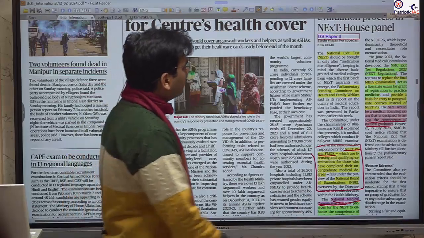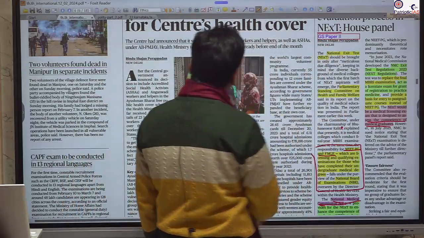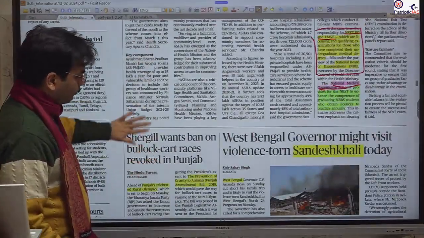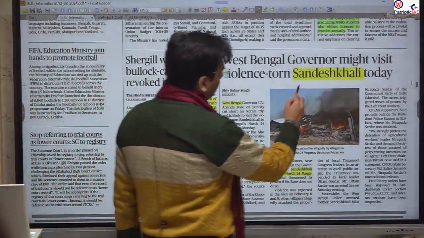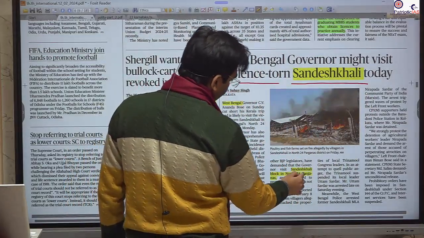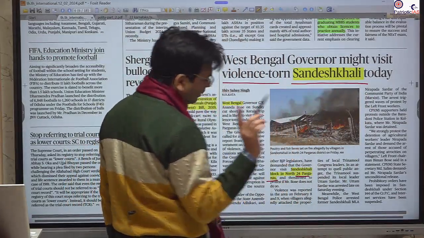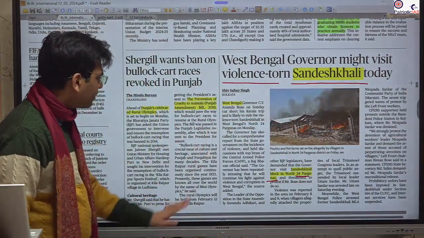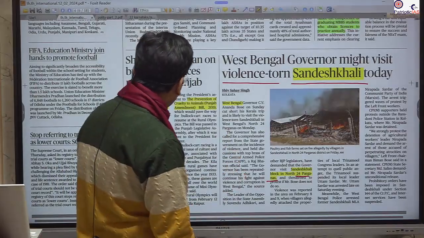So whenever NExT comes up, you should know it is associated with the licensing process for practicing. Okay, Sandeshkhali, again there is violence, and you should know this is in the 24 Parganas. Please remember 24 Parganas is associated with the Battle of Plassey. The Britishers got the 24 Parganas first.